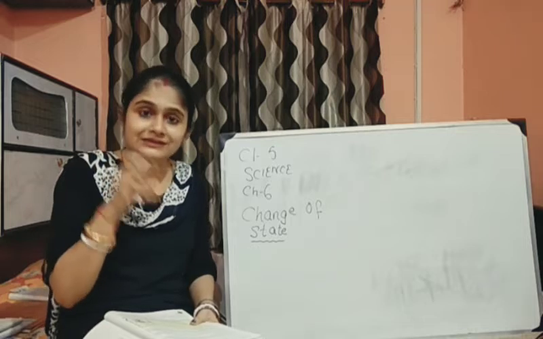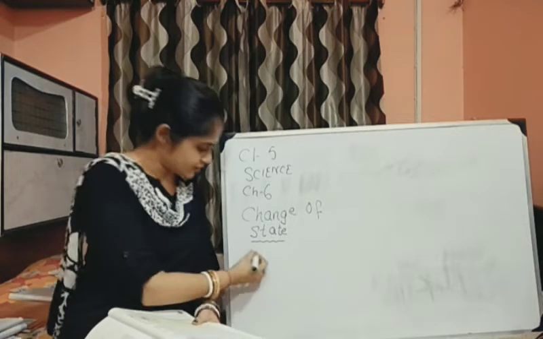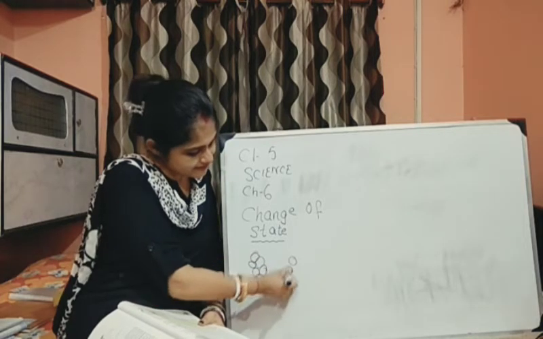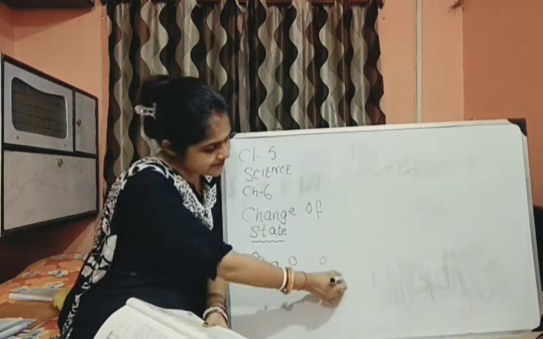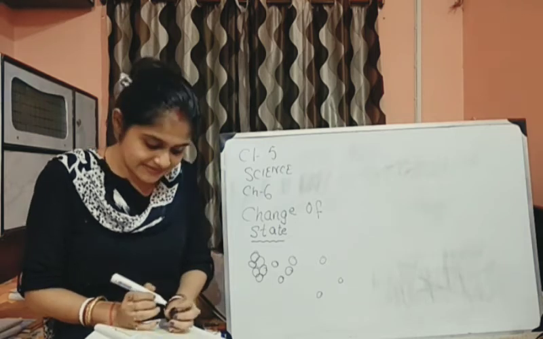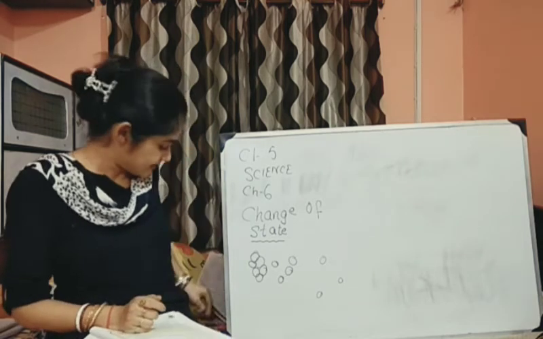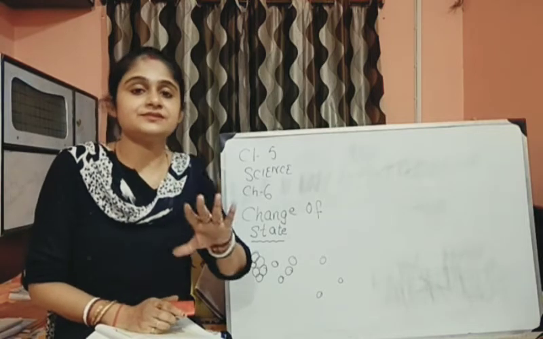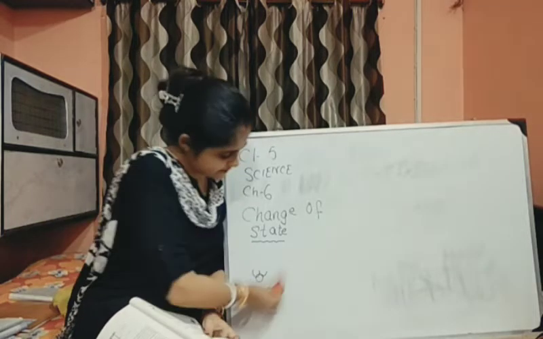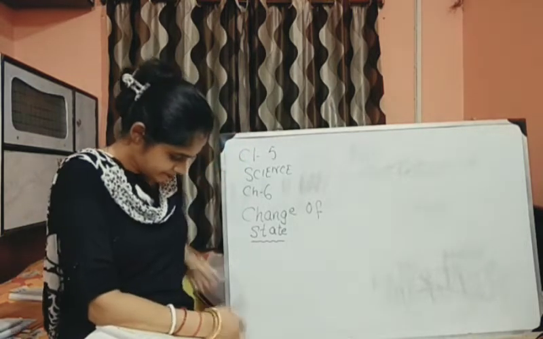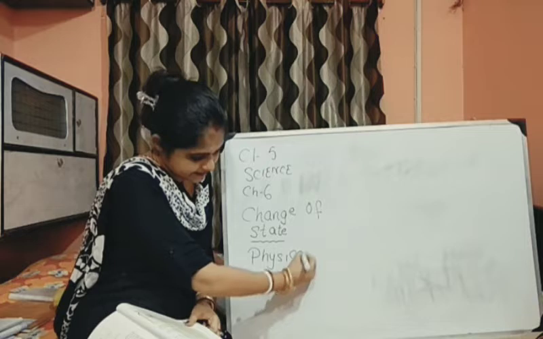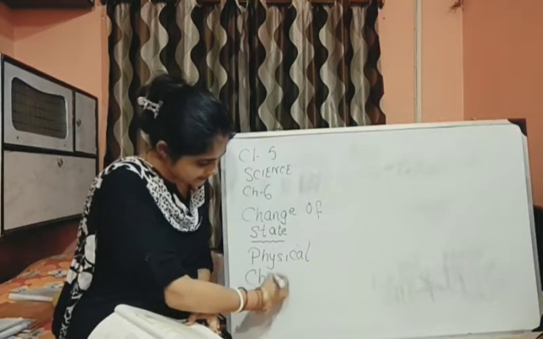And what is important there? The arrangement of molecules. Somewhere the arrangement of molecules is like this, somewhere the arrangement is this, somewhere the arrangement is this. So I am talking about the arrangements of the molecules. Now how can I classify or differentiate that? I can say that it is divided into two types actually. One you will see is physical change, and the other is chemical change.